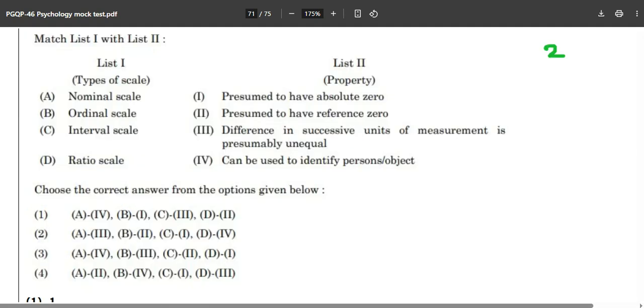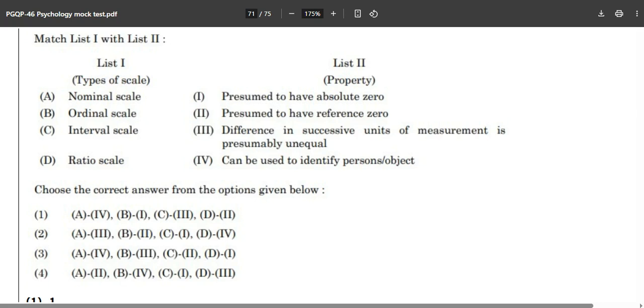Now this is question number two. Try to answer first on your own. You can comment down below as well, so that after the explanation you can check your answers. So the first question's answer was C, and the third answer was the whole. Now for this particular question, read it and try to answer it on your own.